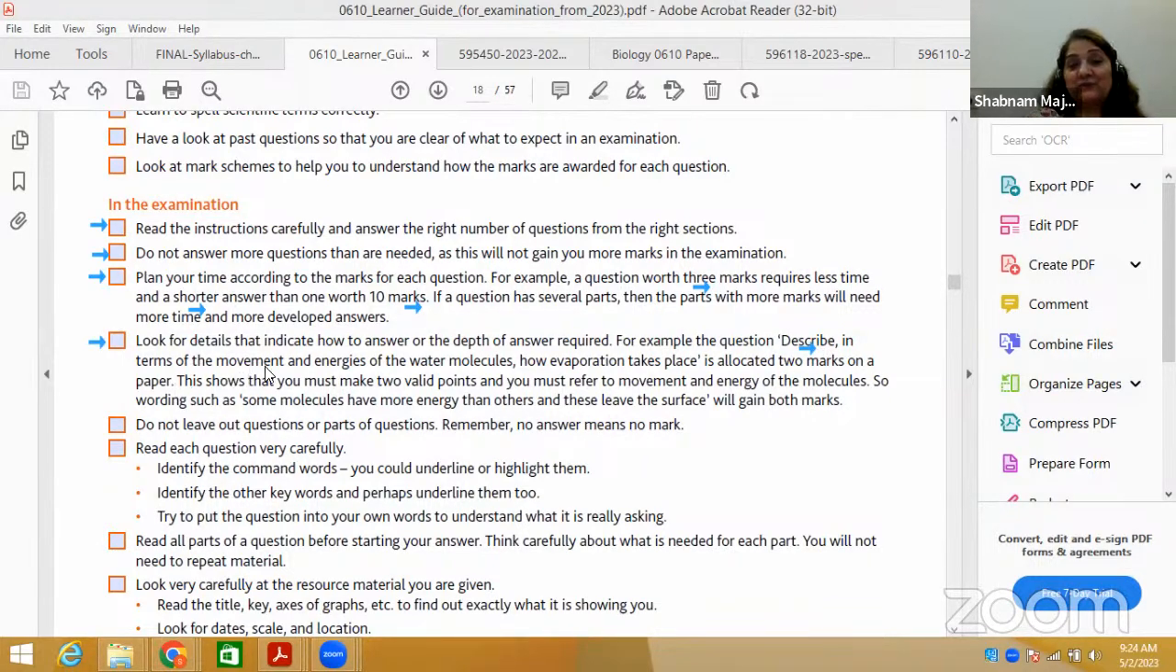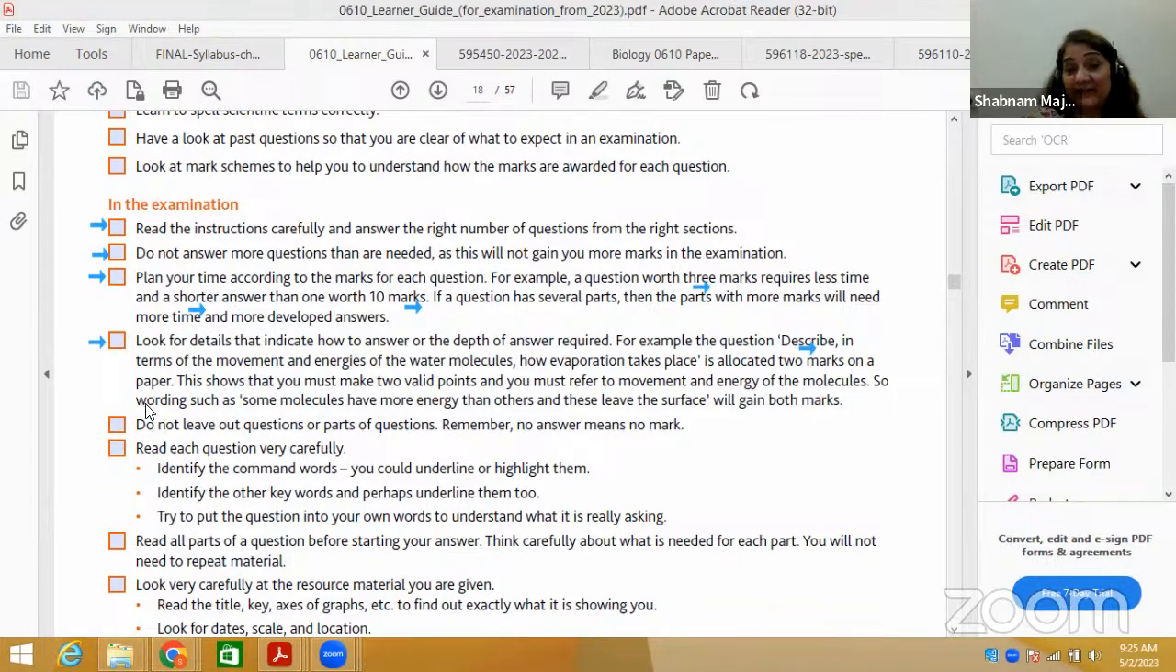Describe in terms of the movement and energies of the water molecules how evaporation takes place, is allocated 2 marks on a paper. This shows that you must make 2 valid points and you must refer to movement and energy of molecules.